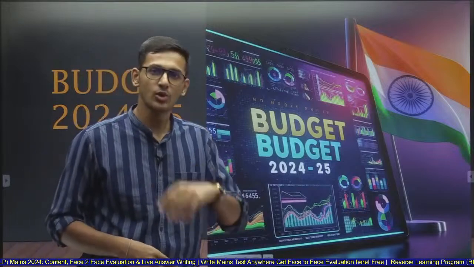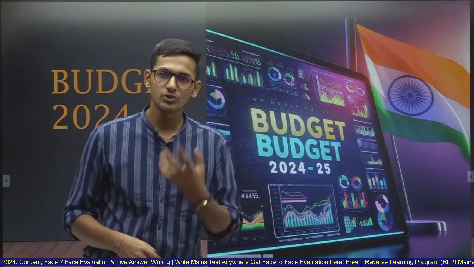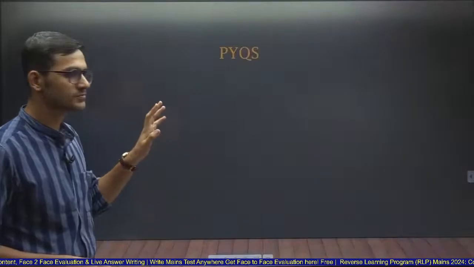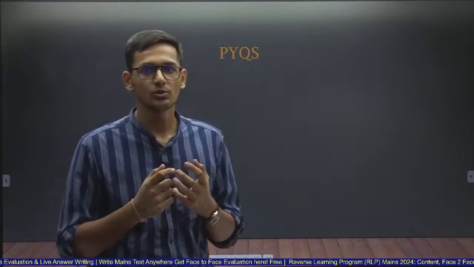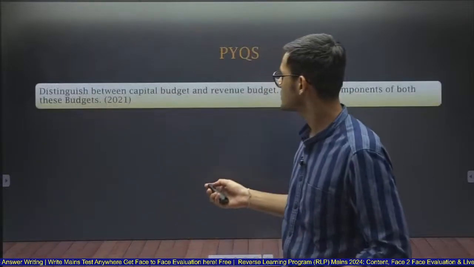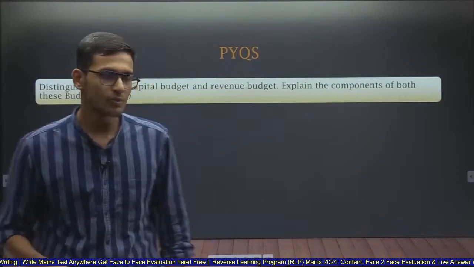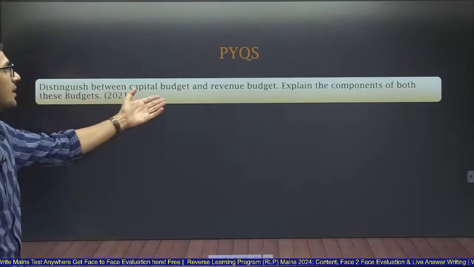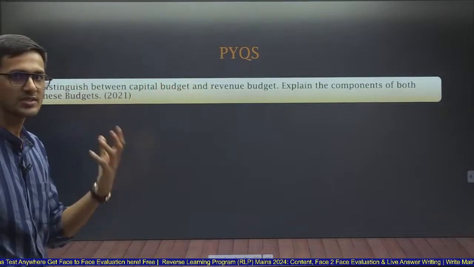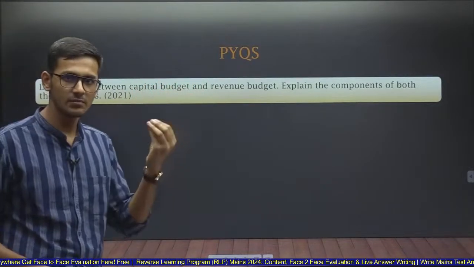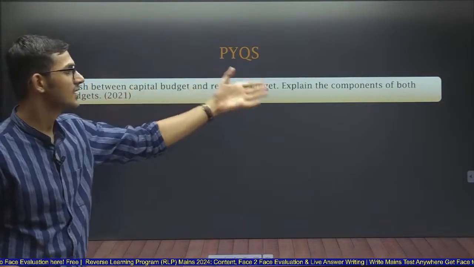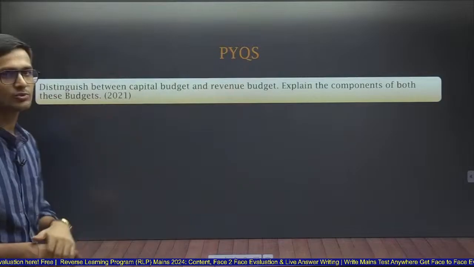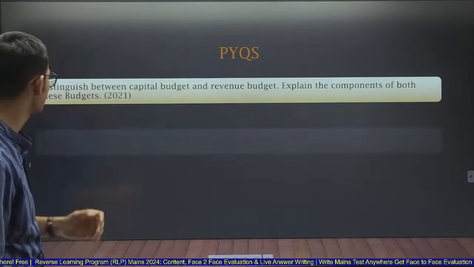So before actually looking at the budget, we should always look at the PYQs, because that's how we identify how the question is framed around the themes of the budget or whatever is given in the budget. So the first PYQ, in 2021, the question asked was: distinguish between capital budget and revenue budget. Now this is a static question, not from that year's budget per se, but a static question on the budget, that capital budget and revenue budget, explain the components of both these budgets, asked in 2021.